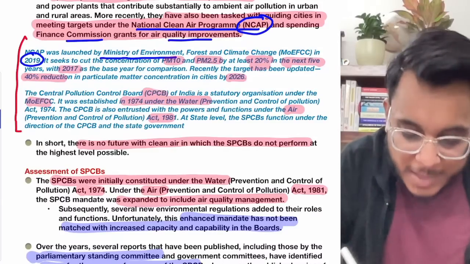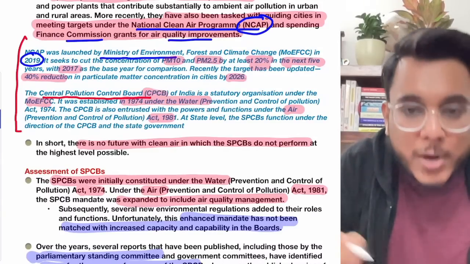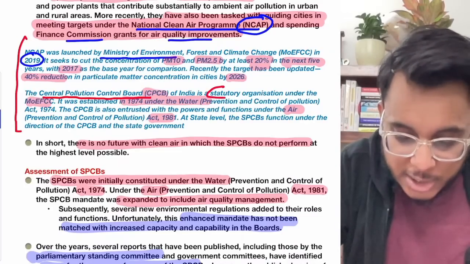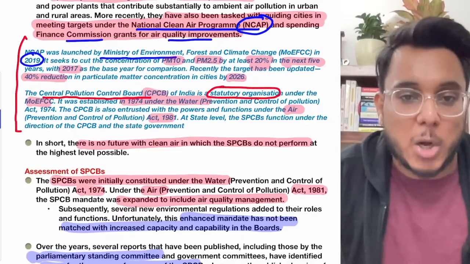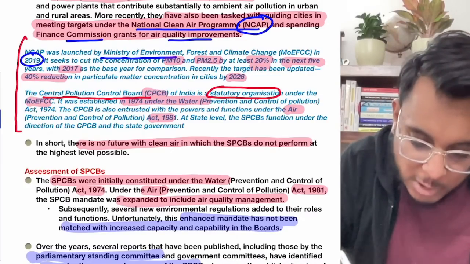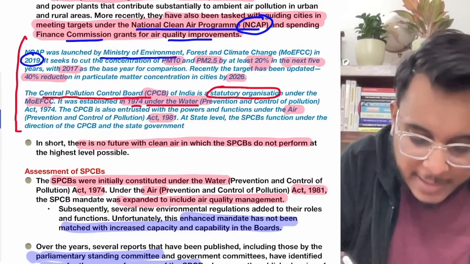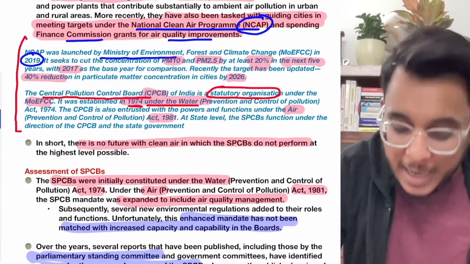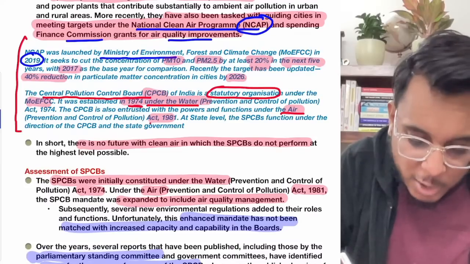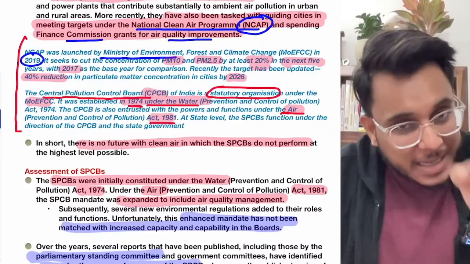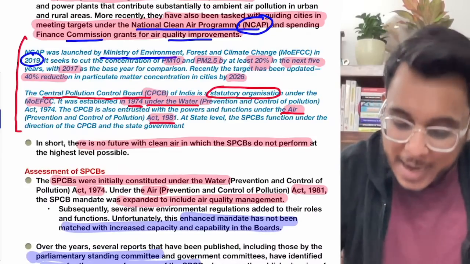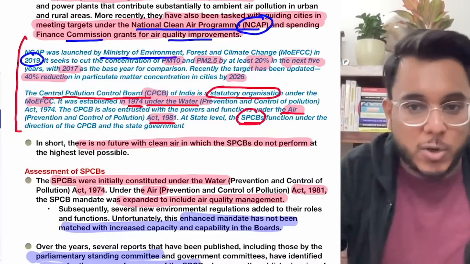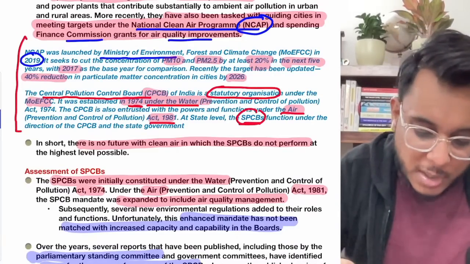And now the second thing: there is the Central Pollution Control Board which deals with the pollution problem, and it is a statutory organization. Statutory organization means it is created under a law. Which law? It was created under the Water Act of 1974, and then its mandate was expanded with the Air Act of 1981. So it is under both the Air Act as well as the Water Act. And then there are the state level bodies, that is the State Pollution Control Boards. So at the level of the state, they will be tackling the pollution problem.